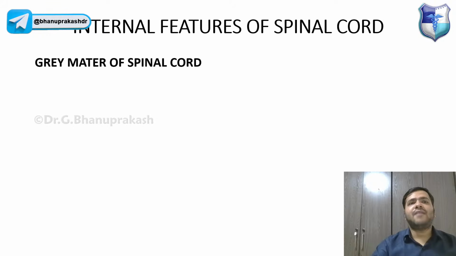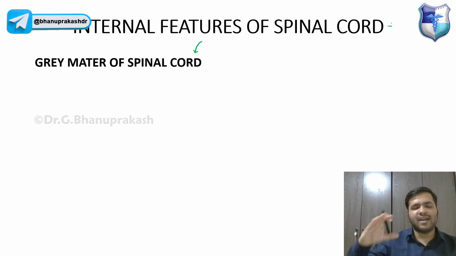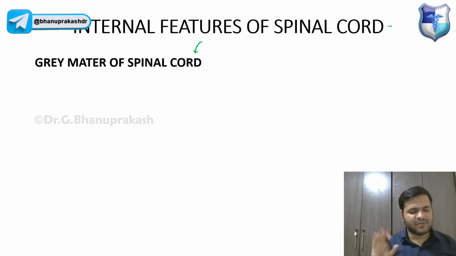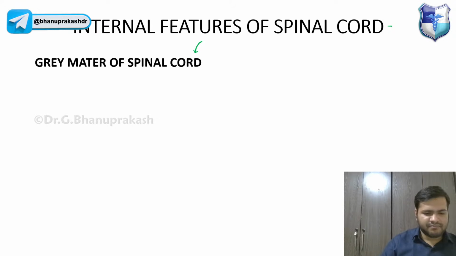One important part is that I have to discuss the internal features, the gray and the white matter. Gray matter we will be discussing now. White matter I have just told you about: the ventral column, the lateral column, and the posterior column, which we will discuss in detail.